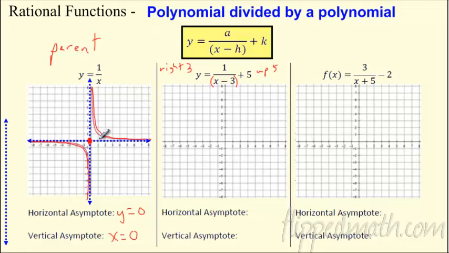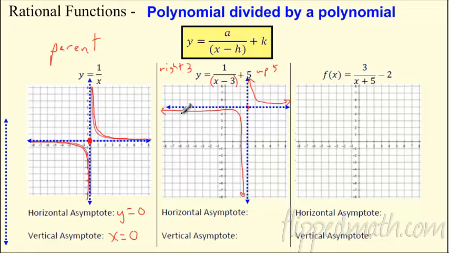So what are we actually moving? We're actually moving this point right here where the two asymptotes meet. So I'm going to go ahead and move that first. I'm going to move it right 3, up 5. I'm going to put a dot there. And then I'm going to go ahead and put in my asymptotes. So the vertical asymptote, we'll slide that bad boy in. So it's going to be like this. And then the horizontal asymptote will go through like that. So we're always going to make our two asymptotes cross there, and then we can go ahead and draw the function in. So remember, just like this one, where it comes down from infinity over to infinity, we're going to come down and go something like this, and then we're going to do the same thing from negative infinity, come down here to negative infinity.